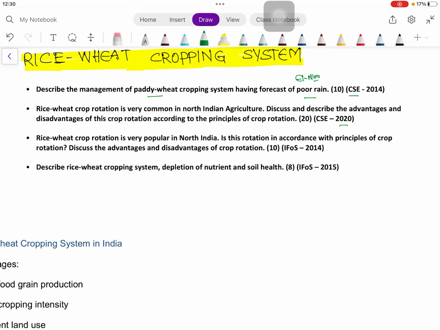Then, rice wheat crop rotation is very common in North Indian agriculture. Discuss and describe the advantages and disadvantages of this crop rotation according to the principles of crop rotation. As we can see, the same question was asked in the Indian Forestry Service exam 2014 and was repeated in CSE 2020. And in 2015, one question came: describe rice wheat cropping system, depletion of nutrients and soil health. So we'll discuss this question in a holistic manner. Why has a question been asked on the rice wheat cropping system?